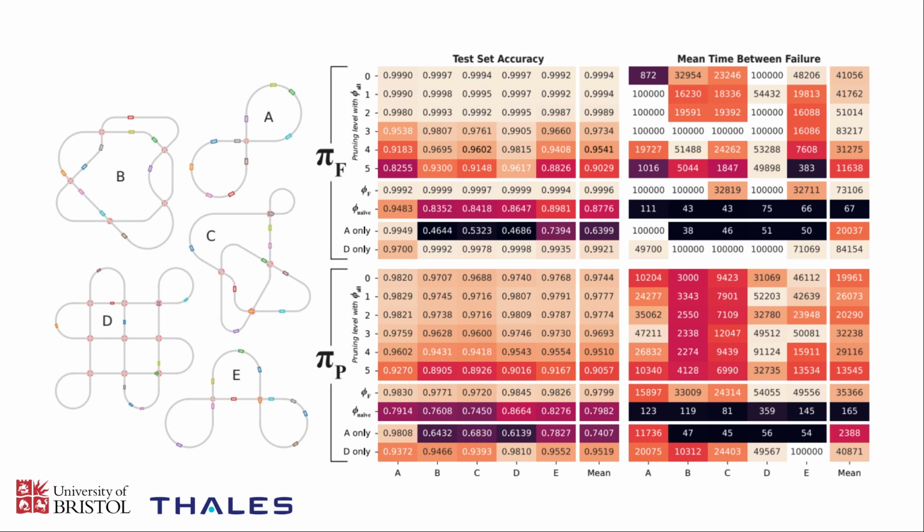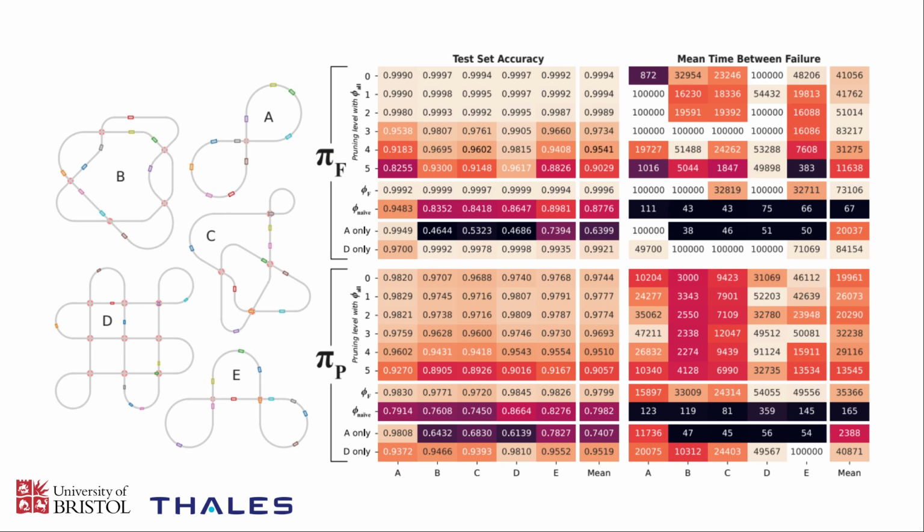Looking down at the various baselines, we can see that providing the 6 correct features up front actually doesn't really confer any benefit over giving all 308 features to select from when we compare it against the highest performing prune level, which is level 3. But again, using the set of naive features and also doing single topology training on topology A, these trees are extremely poor when used as controllers.